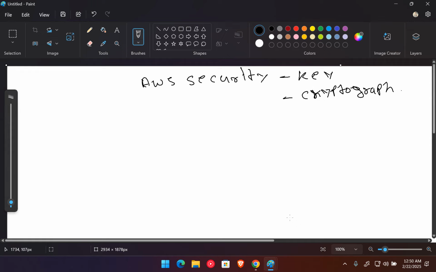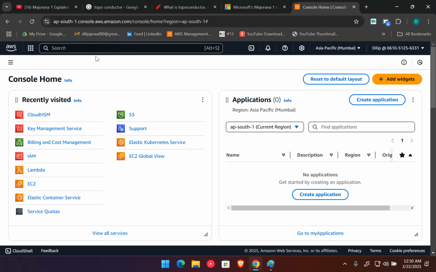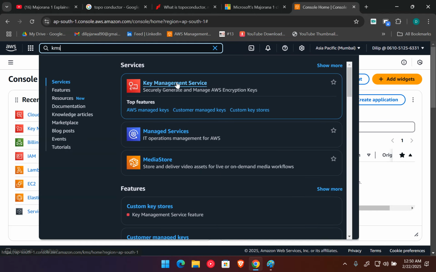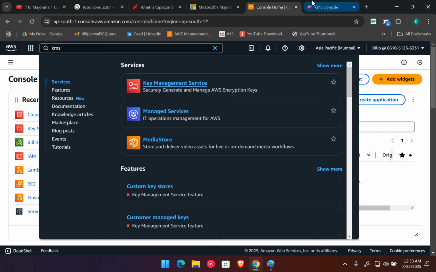Okay, then we have one service available in AWS. The service name is KMS, Key Management Service. If you go to the AWS Management Console and search for KMS, here you can see we have one service available in the AWS Cloud. The name is Key Management Service.